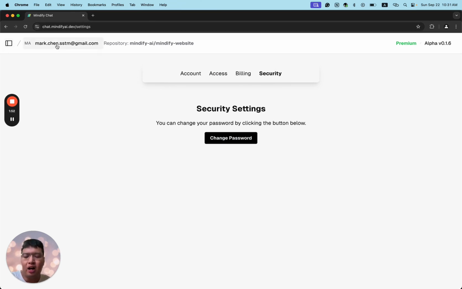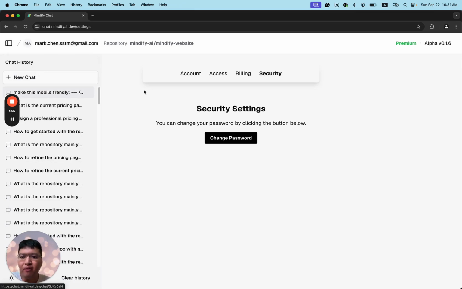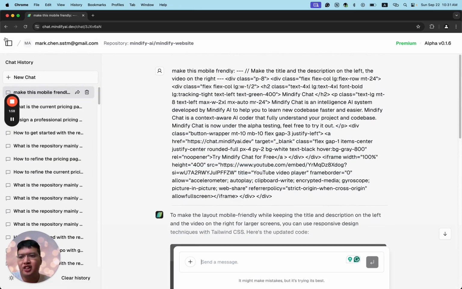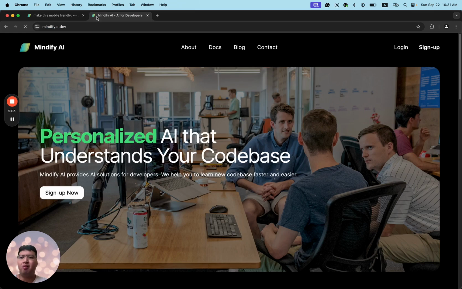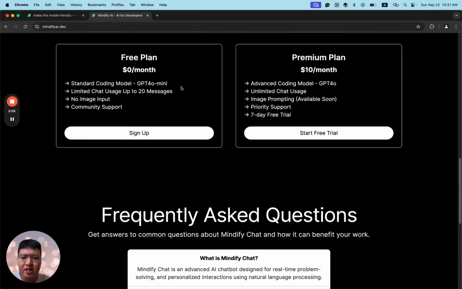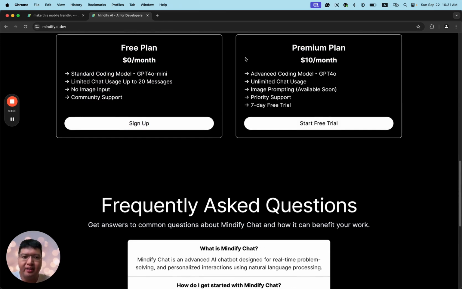We have also improved the performance. For example, here I just used this to improve the website for the company. We have a new pricing plan I can show you over here. Mindify Chat alone is $10 per month for the premium plan, and you can access the premium model and unlimited chat usage. In the future, we will also provide image input, so you can screenshot the page and ask the AI about the code or the context you want to ask.